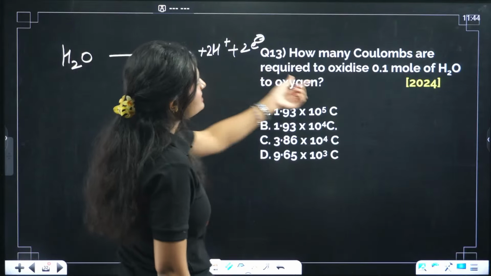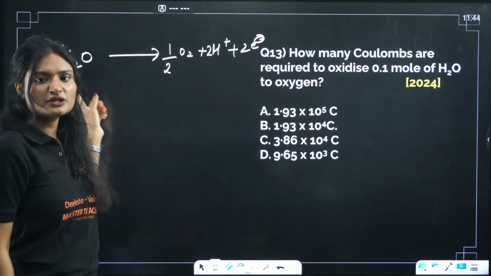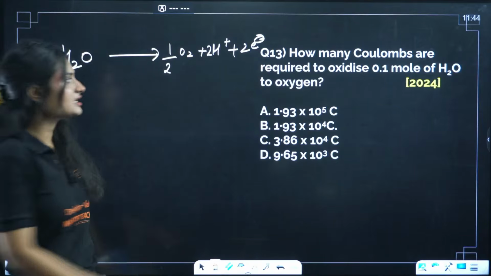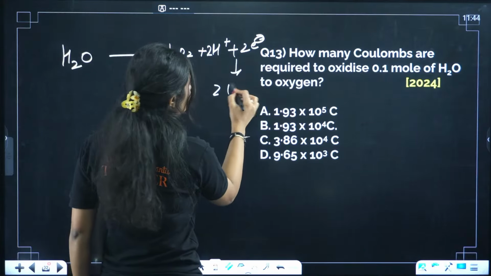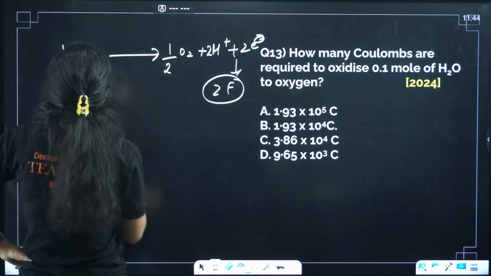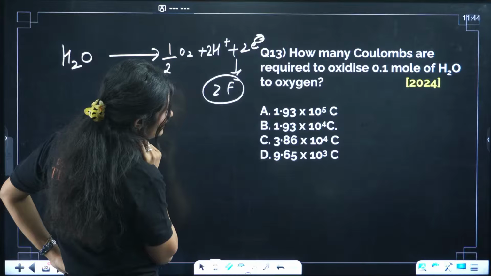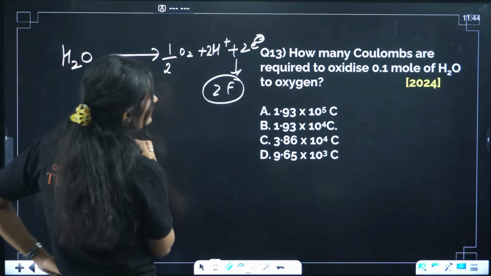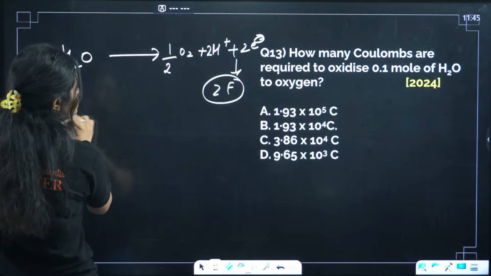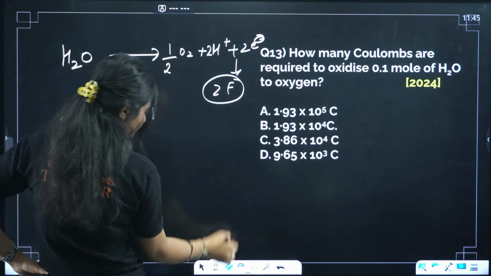When you oxidize 0.1 mole of H2O to oxygen, we need how many electrons? 2 electrons. That means around 2 Faraday you need. Around 2 Faraday. Okay. For 2 moles, 2 Faraday. 0.1 mole of H2O, 1 Faraday.